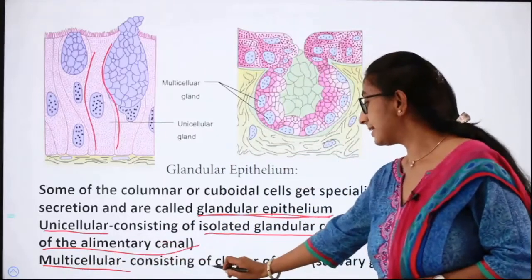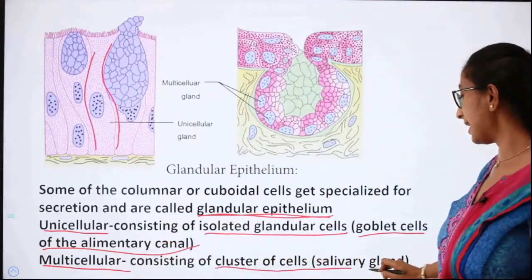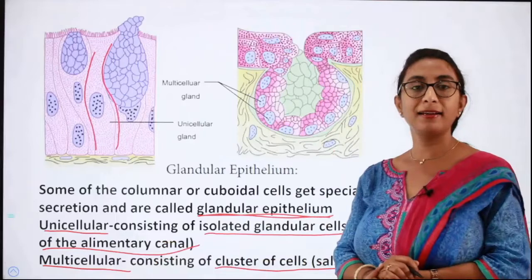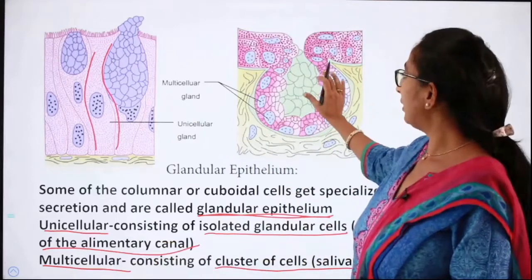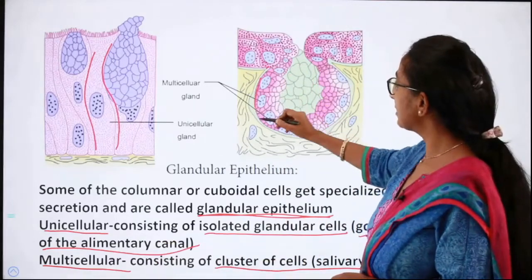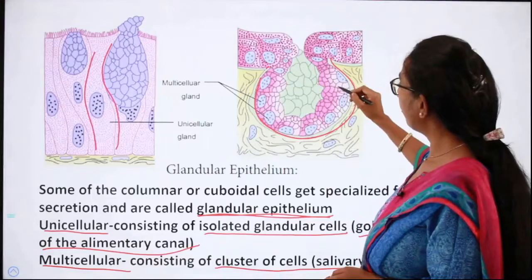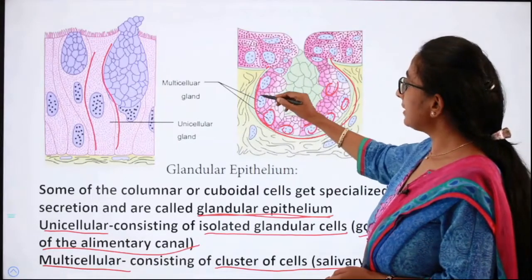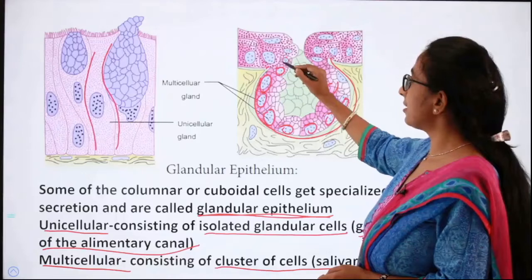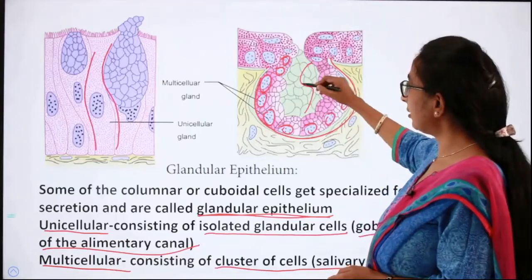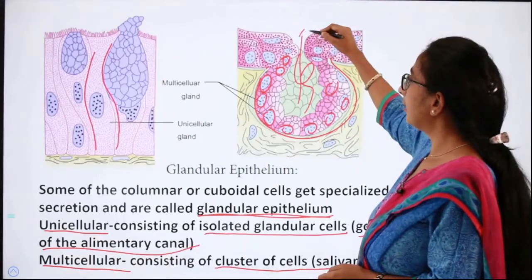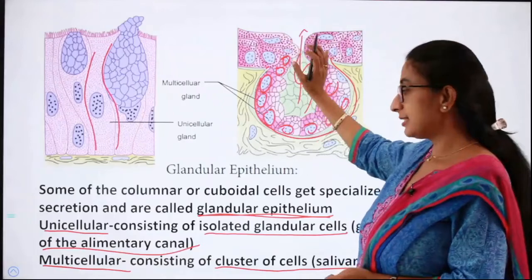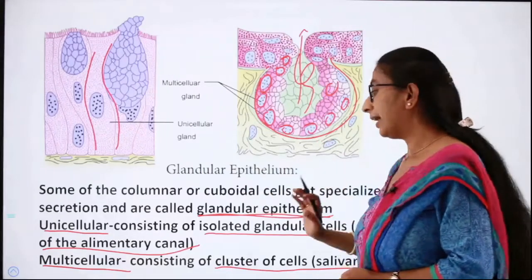Multicellular means it consists of a cluster of cells, as in the case of salivary gland. Here you can see in multicellular there are many cells, right? All these cells are producing the enzyme salivary amylase, which comes here and it moves out, right? So this is called multicellular.